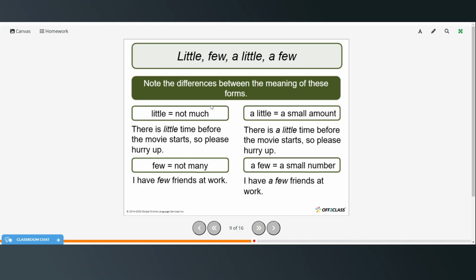So note the differences between the meanings of these forms. So little is not much. There is little time before the movie starts, so please hurry up. Few means not many. I have few friends at work. A little is a small amount. There is a little time before the movie starts, so please hurry up. And a few is a small number. I have a few friends at work.